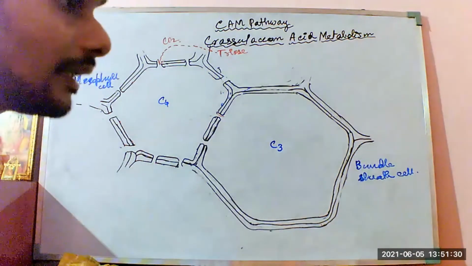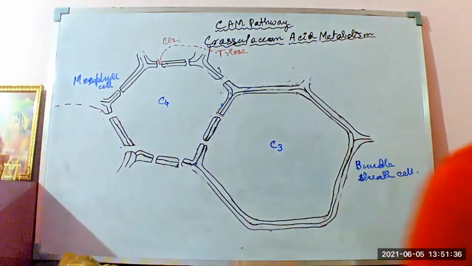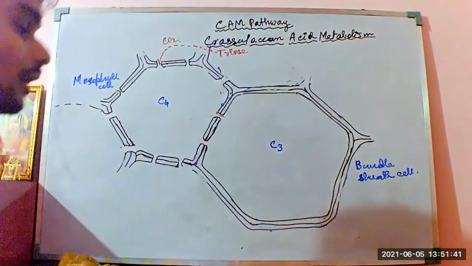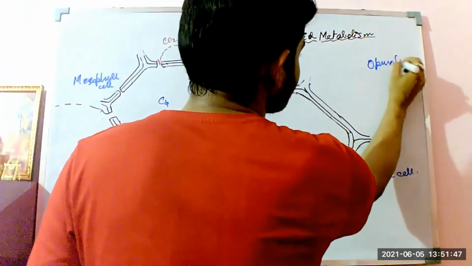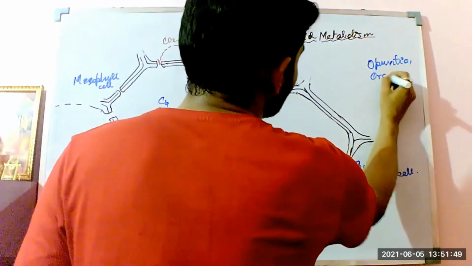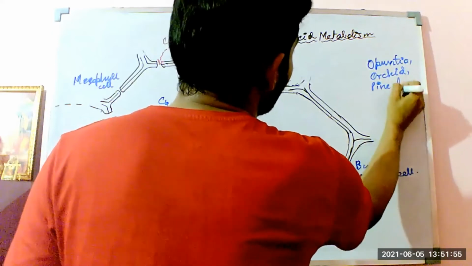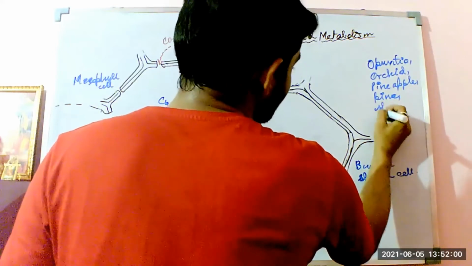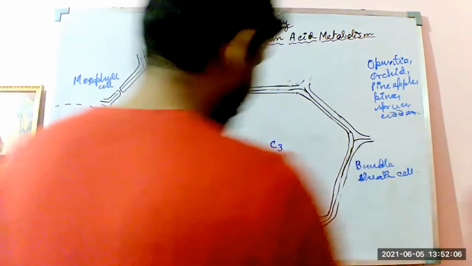Because in the CAM plants' way, the stomata remain open during the night time. Why? Because the CAM cycle happens in plants like Opuntia, orchid, pineapple, pine, spruce, cedar, where the climate is too hot or too cold.